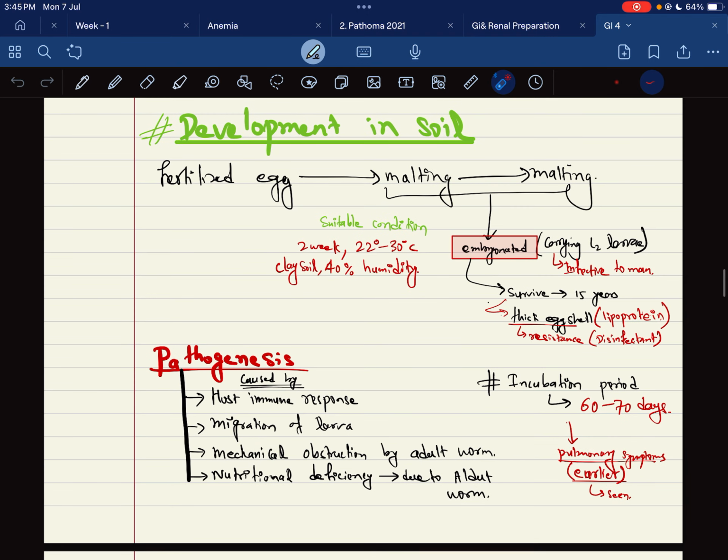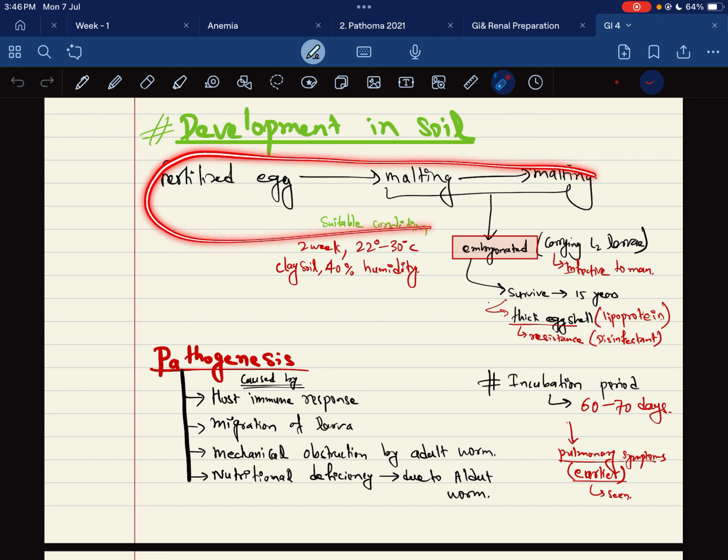Regarding development in the soil, after the fertilized egg comes out in the feces into the soil, it starts molting, two moltings occur, and this is the embryonated egg, carrying the L2 larva. This L2 larva is infective to man. It survives in the soil for up to 15 years. There is a thick cell wall of lipopolysaccharide that preserves it and makes it survive, and there is resistance to disinfectants. So disinfectants cannot destroy these eggs.